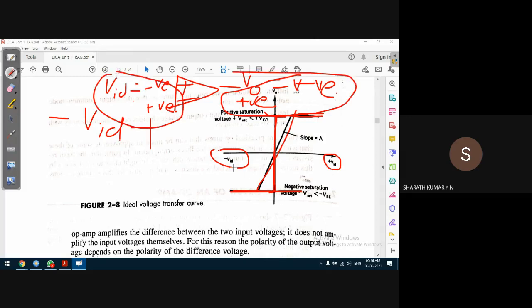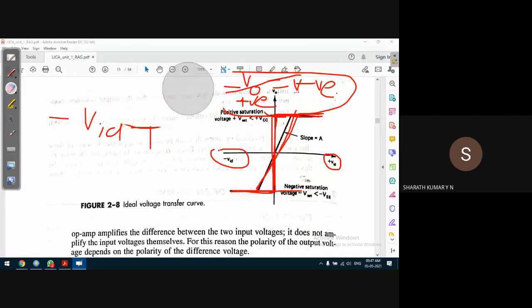This change in output voltage, when the input differential voltage changes from negative to positive or positive to negative, should be quick. It should be instant. It should suddenly change from negative saturation to positive saturation. But practically, it doesn't happen. It gradually changes.